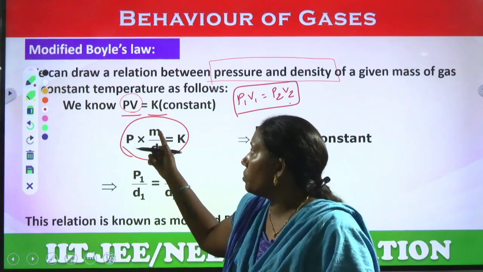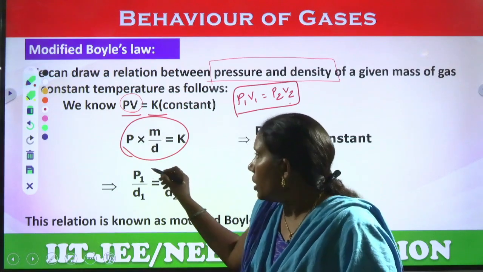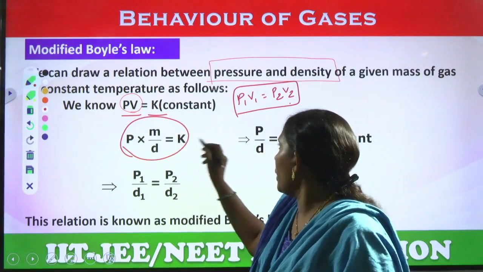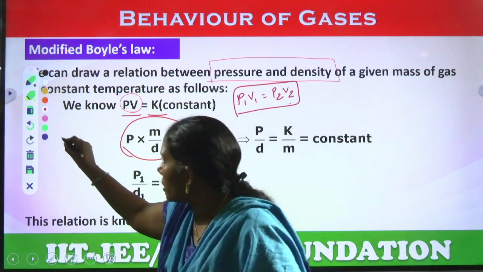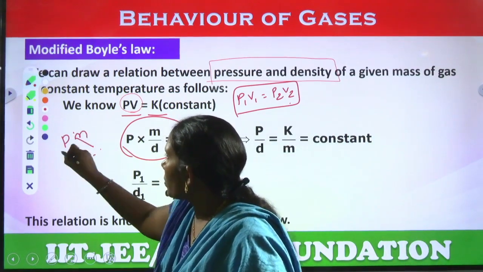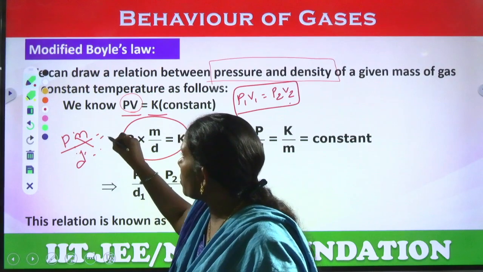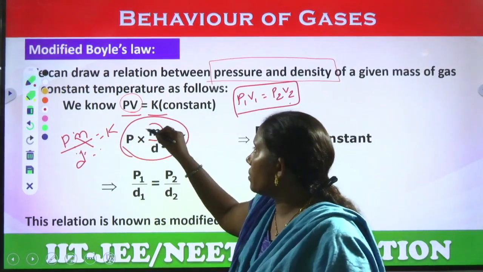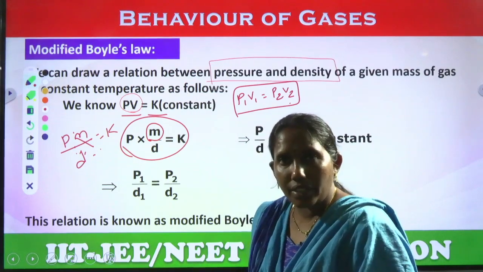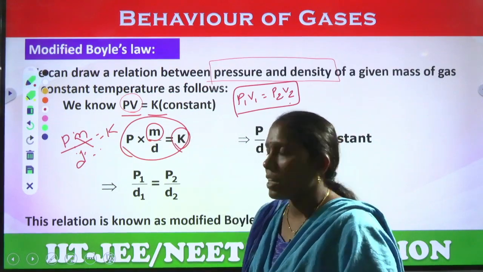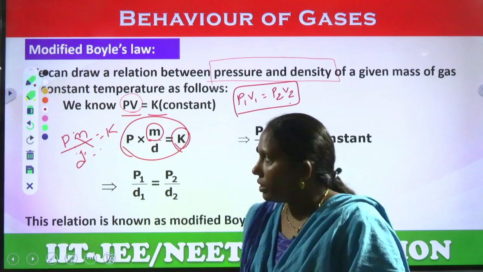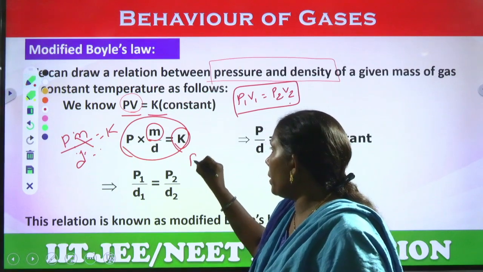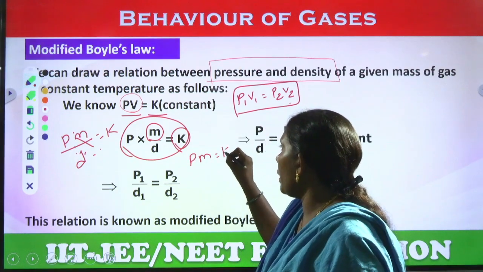Then I want volume, so mass by density if you substitute, then Pm by D equals K. But the mass of the given gas is constant, there is no change, and K is also constant. Then what we can write is Pm equals Kd.